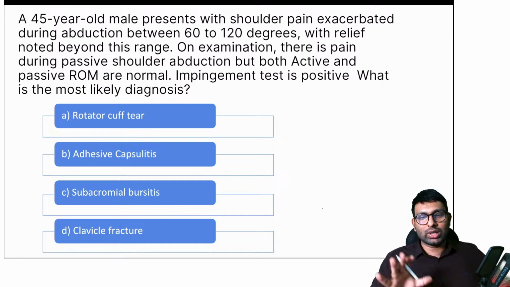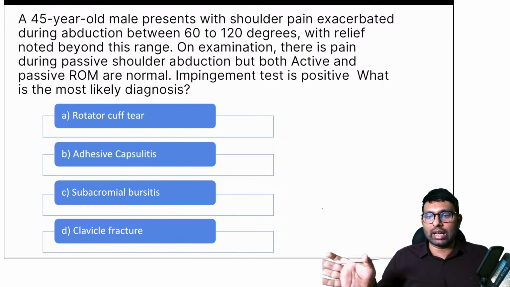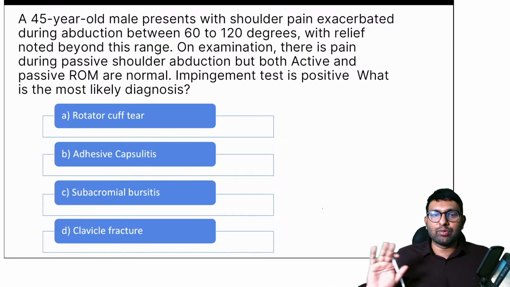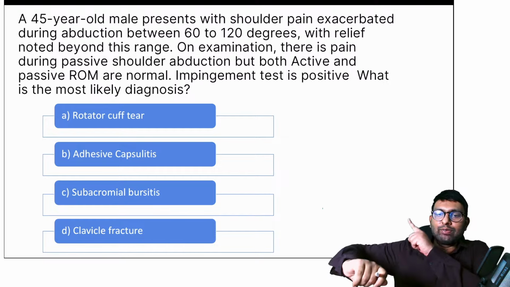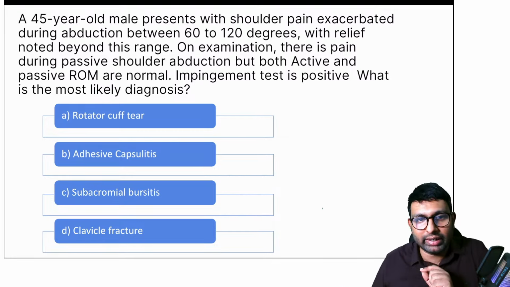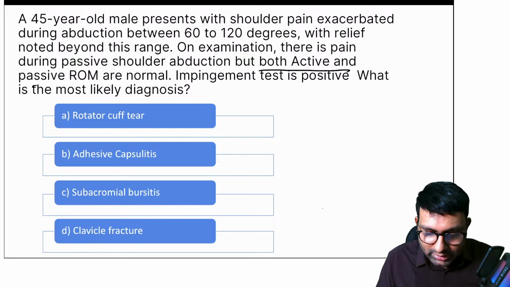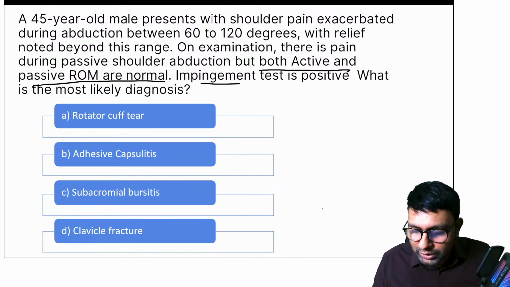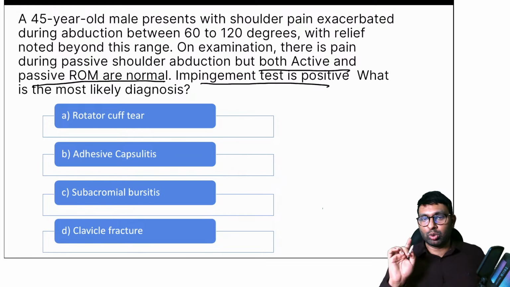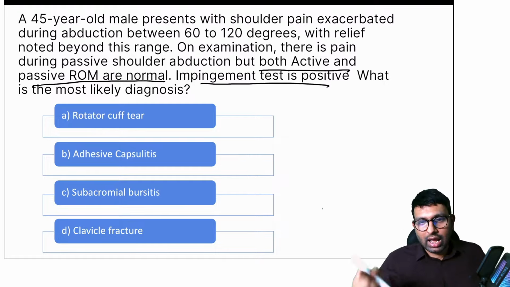Before I answer this question, let's understand what is painful arc and why patients with painful arc syndrome have pain specifically from 60 to 120 degrees. And a few other keywords are that both active and passive ROM are normal and impingement test is positive. This is something you didn't tell me. You only told me about 60 to 120 degrees. Other keywords are the impingement test and the movements also.